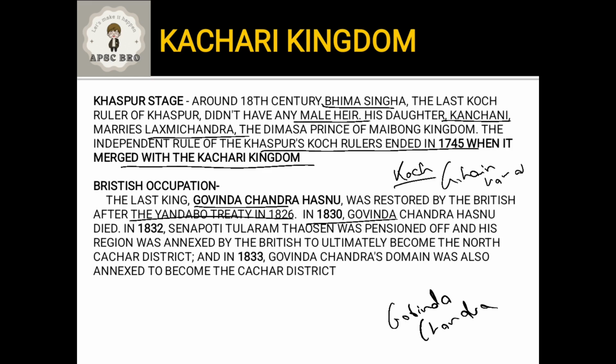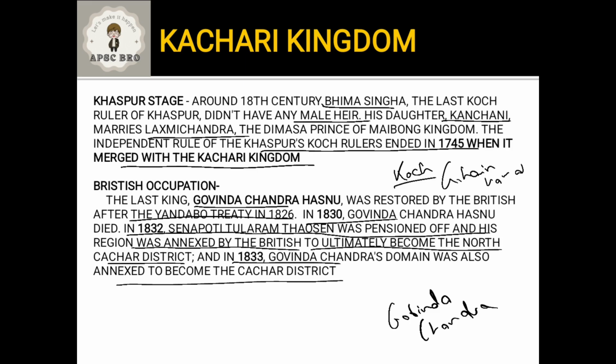But in 1832 Tularam Senapati was pensioned off, and his area was annexed by the British to ultimately become the North Cachar district. In 1833, Govinda Chandra's domain was also annexed to become the Cachar district. So finally, the entire territory under the Kachari kingdom was annexed to the British.